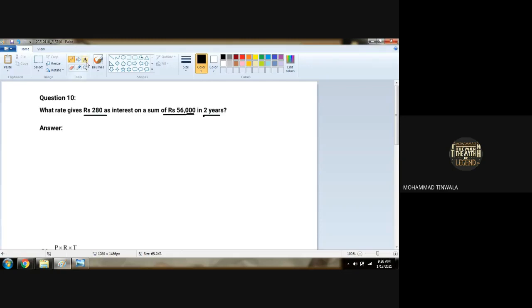We know the interest. Let us write what are the things given here. Interest is given, 280 rupees. Am I right? Yes. Principal is given, 56,000 rupees. Let's write it here.